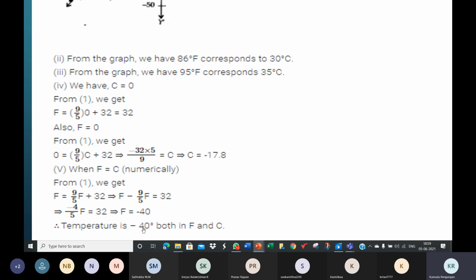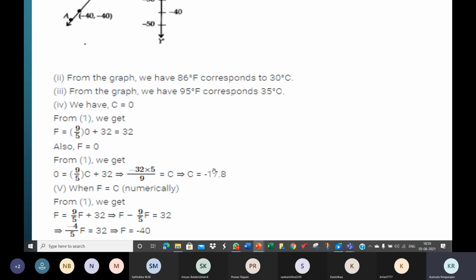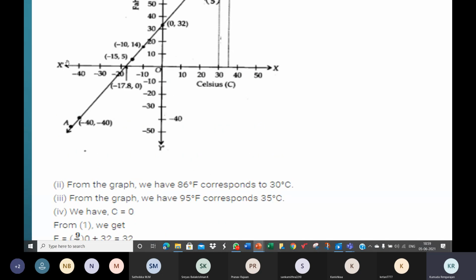So the temperature is minus 40 in both Fahrenheit and Celsius. You should show the lines. From minus 40, draw a line parallel to the Y axis, and from here, once it hits the graph line, draw a line perpendicular to the Y axis.